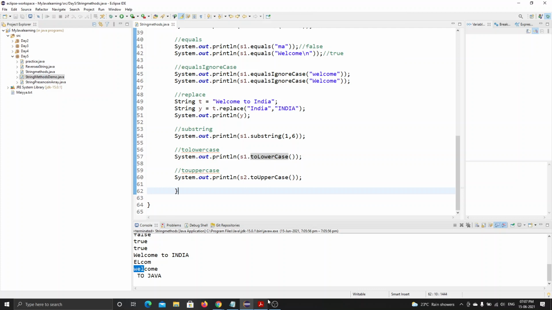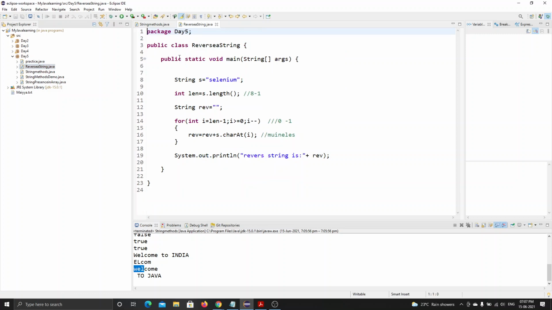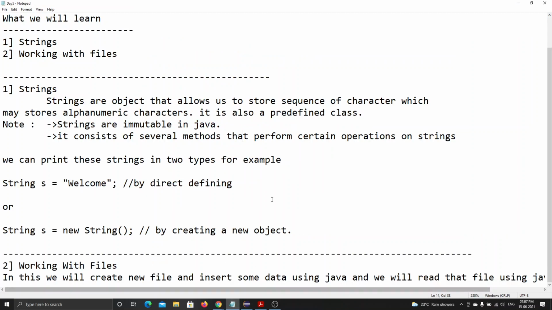Then we will move into another program, which is kind of an interview question: reversing a string. I will explain in simple words. Are you guys related to CS or CS engineering? Yes, sir. Then some companies may ask you whether you can reverse a string.